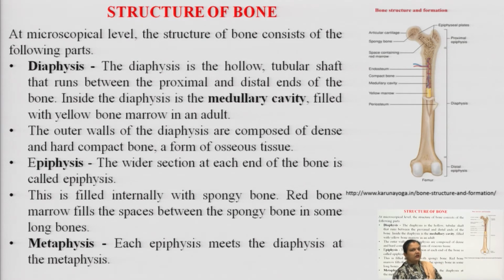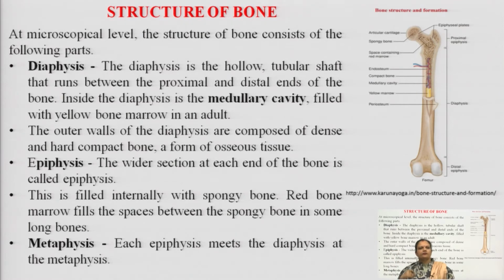Okay. So, starting with the different parts of the structure of bone at the microscopical level. If you are talking about the microscopical level, the structure of bone consists of the following different parts that we have just discussed. The first one is the diaphysis. The diaphysis is a completely hollowed, tubular shaft that runs between the proximal, that is the above, and distal, below, end of a long or short bone.